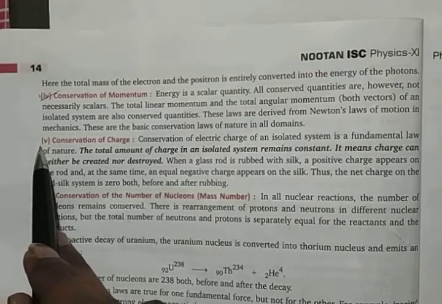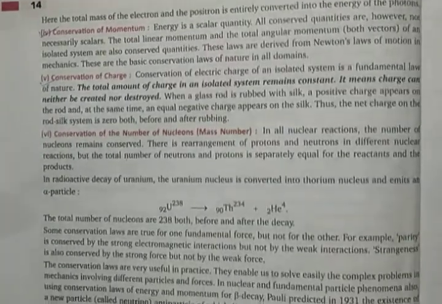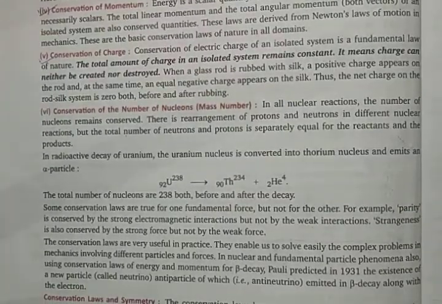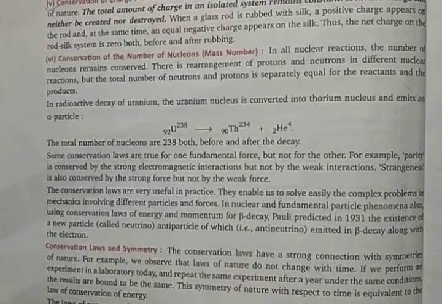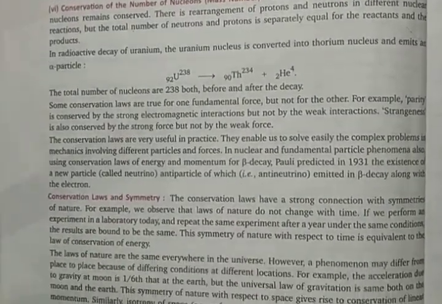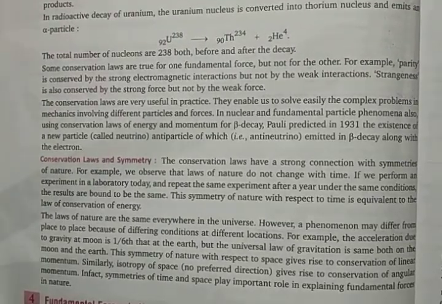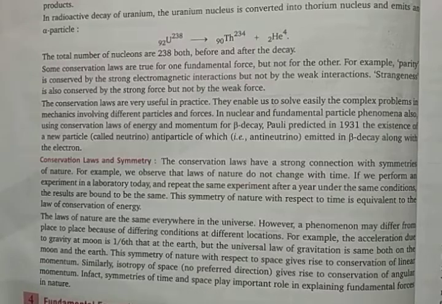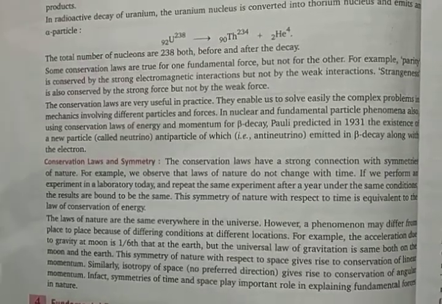You should have a little idea about this also. And conservation of mass number. The mass number always remains constant. It is told here. Conservation of law and symmetry. I'm not saying you need to learn all these things. If you learn conservation of momentum, that will be right.